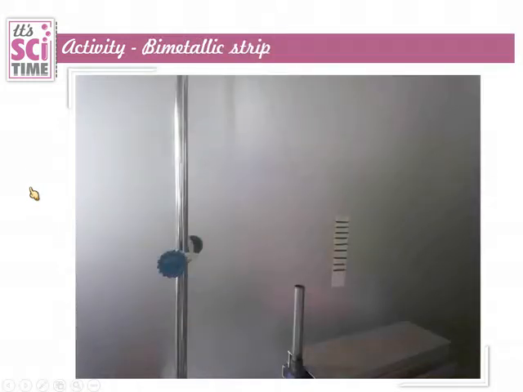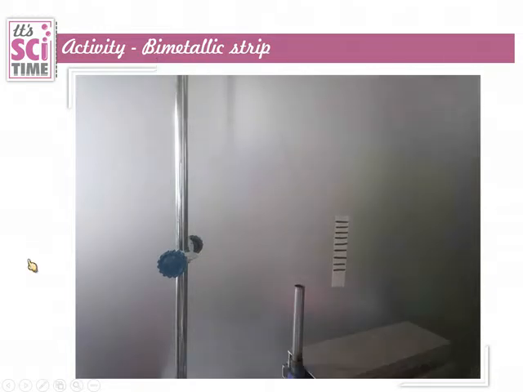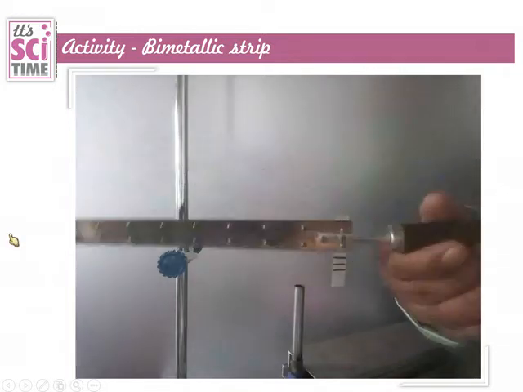This is not an activity, actually; this is given in the textbook as an application of this solid expansion. It is called a bimetallic strip. Let's watch how it works. In a bimetallic strip there are two metals.